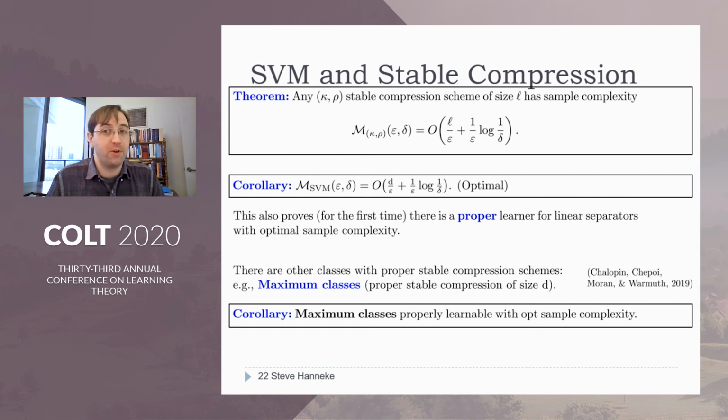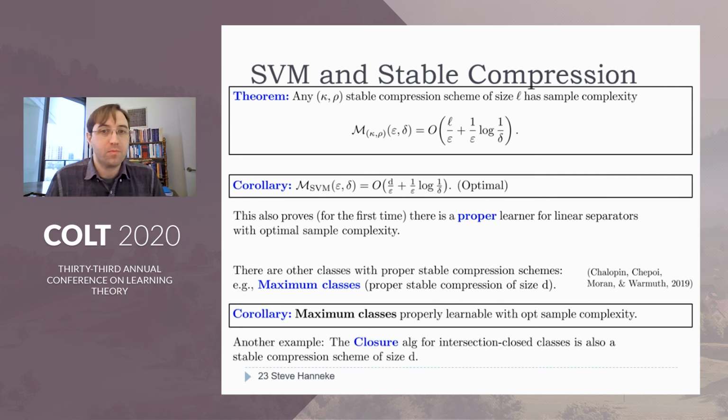And this has implications for other classes too. So for instance, for any maximum class, we know there's a proper stable compression scheme of size VC dimension. So this also proves for the first time that maximum classes are properly learnable with the optimal sample complexity. And just to mention one more example, for those of you familiar with the closure algorithm for intersection closed classes, this is also a stable compression scheme.